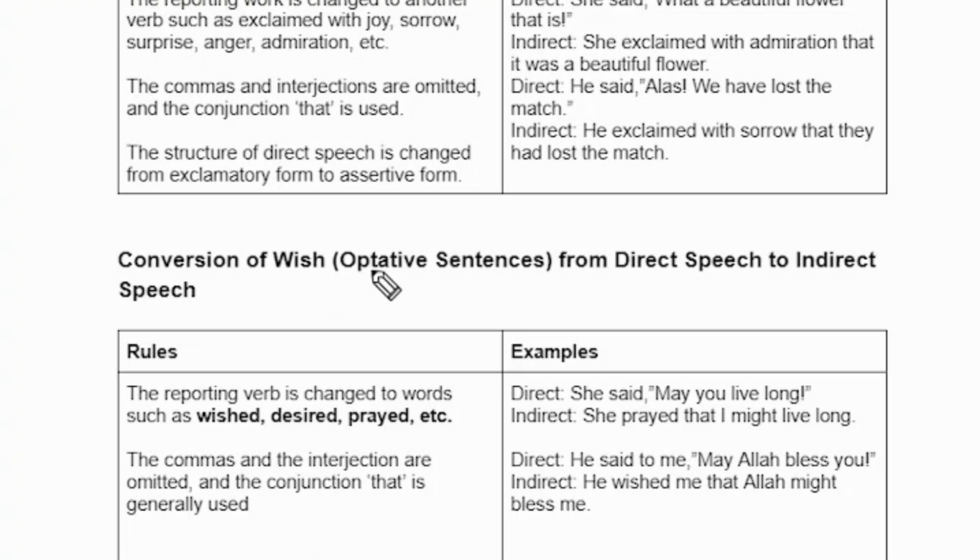So now the conversion of wish, optative sentences, from direct speech to indirect speech.